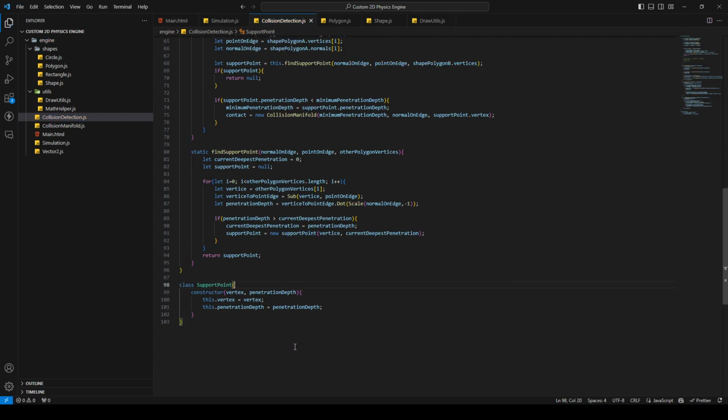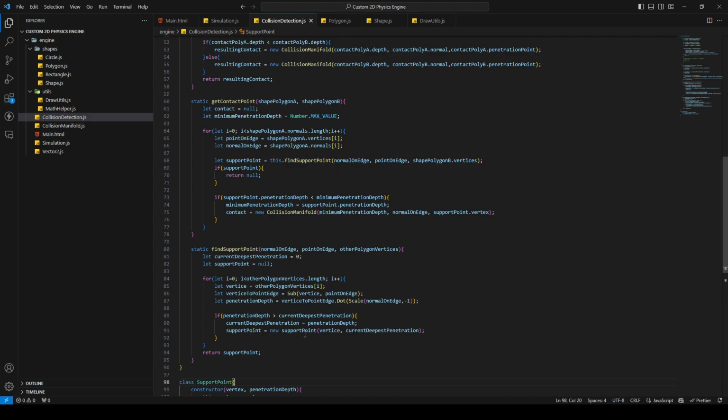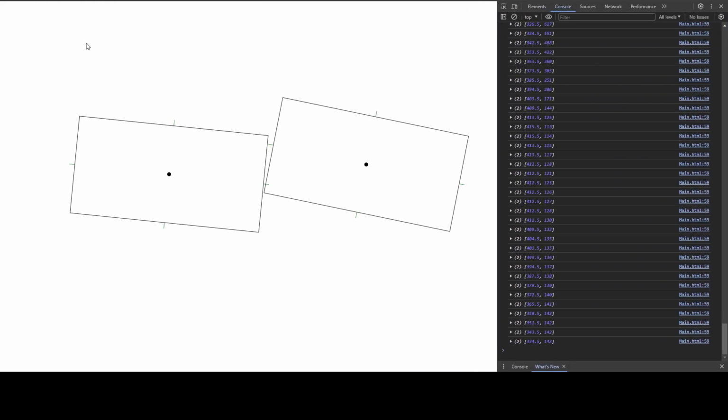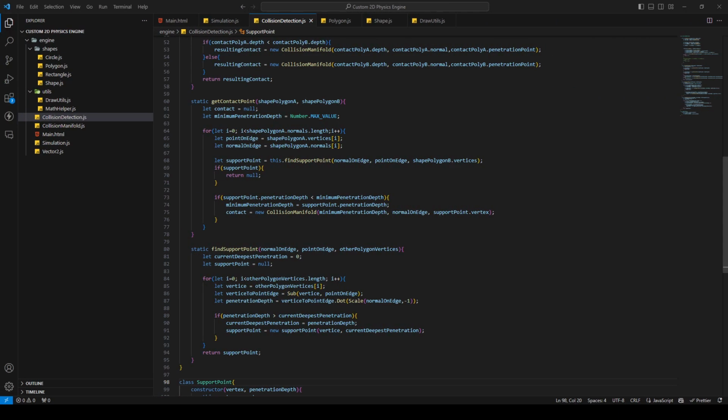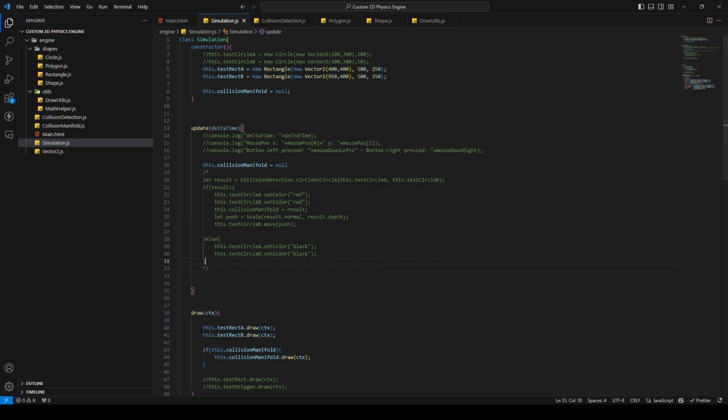Okay, so let's see if I did everything right. Just gonna save the collision detection, and I'm gonna try if I can run the physics engine without having an error. So just refresh. Okay, this works. Now we also need to change something in the simulation class. In the simulation class, we need to call the method.